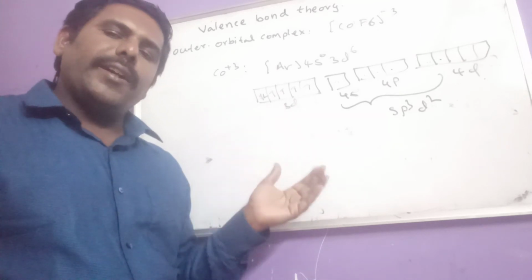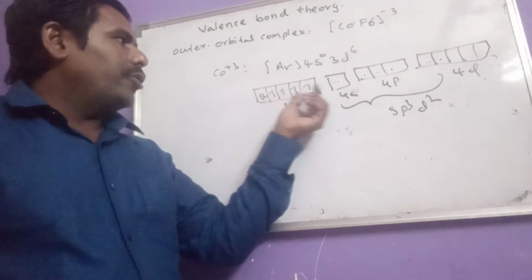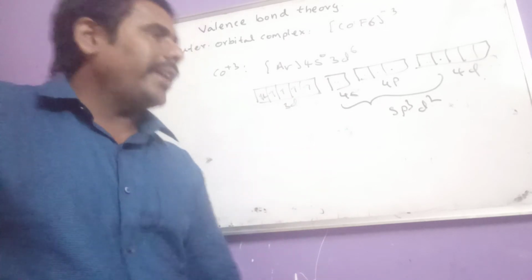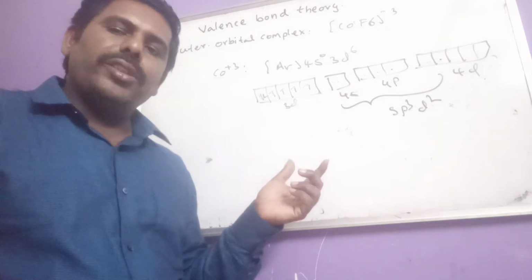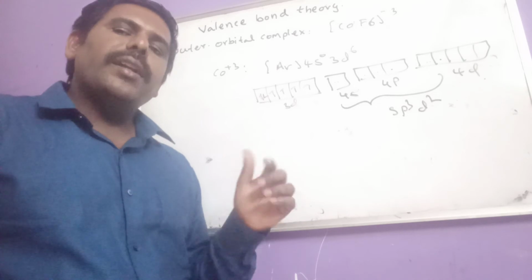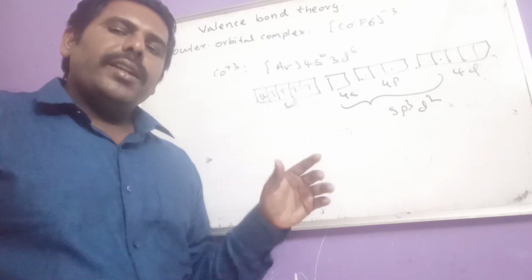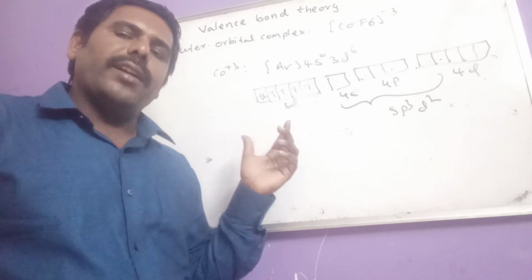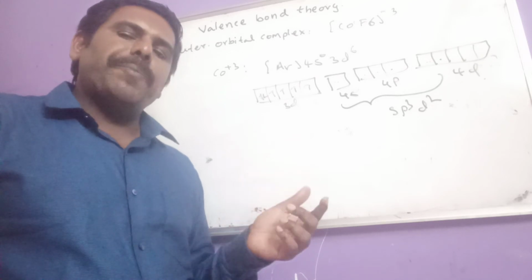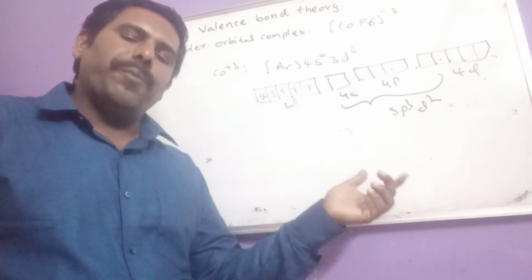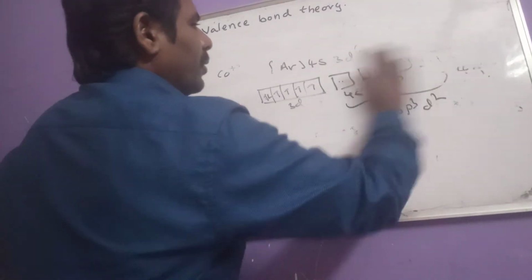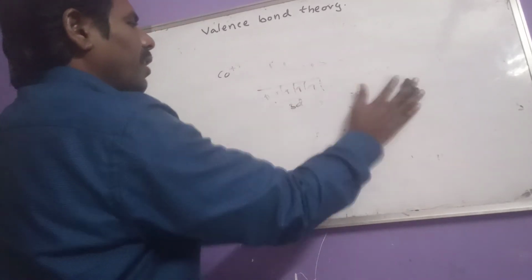If strong field ligand approached, that is diamagnetic, but here due to the presence of unpaired electrons, it is paramagnetic in nature. So like that, if a strong ligand approaches, we get inner orbital, spin paired, low spin, diamagnetic compound. If a weak ligand approaches the metal ion, we get outer orbital complex, spin free, high spin and paramagnetic compound. So like that, we can get different types of complex compounds based on the strength of ligand.